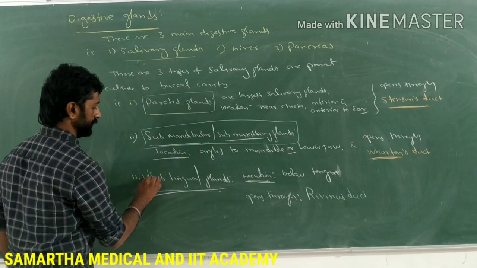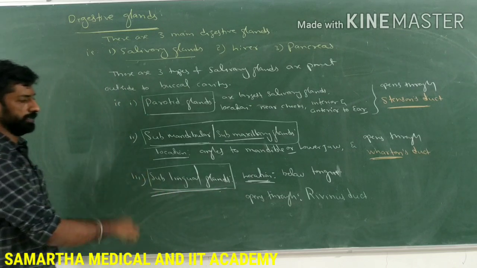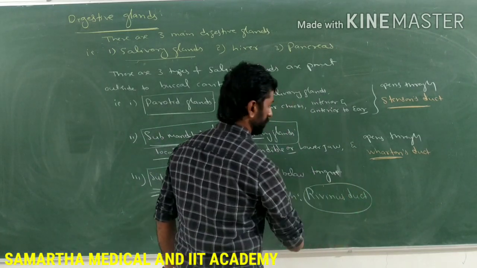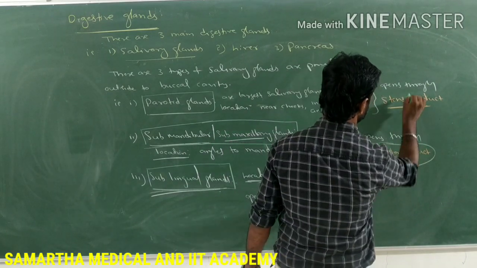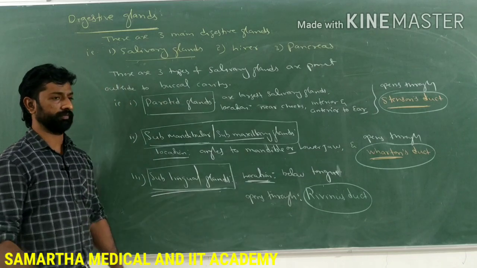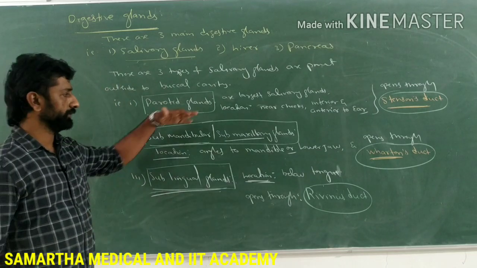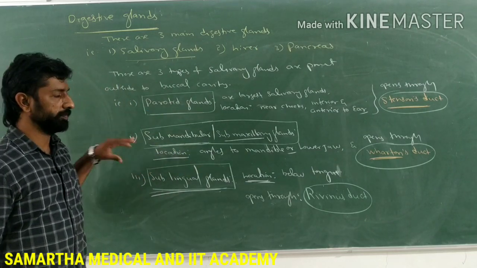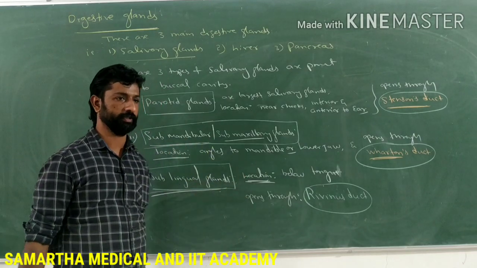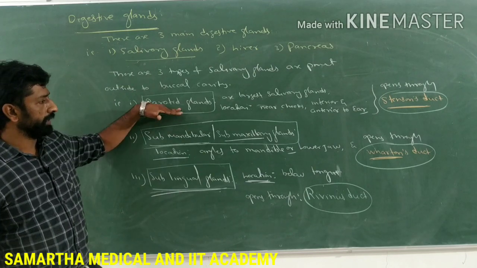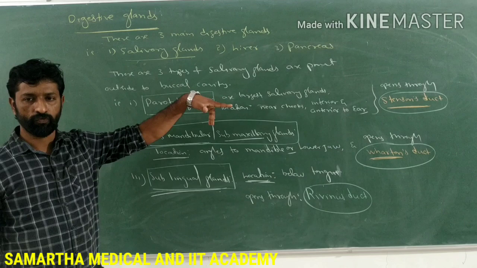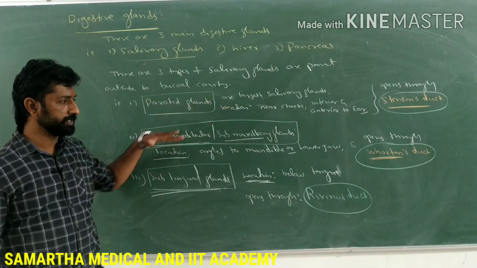So these are the three different types of salivary glands: parotid, submandibular or submaxillary, and then sublingual glands. And there are three different types of ducts through which these glands open: Stenson's, Wharton's, and then the Rivinus duct. Remember, these ducts and salivary glands may be asked as match-the-following questions in the NEET examination, right? Parotid gland, Stenson's duct. Submaxillary or submandibular gland, Wharton's duct. And sublingual glands, Rivinus duct.